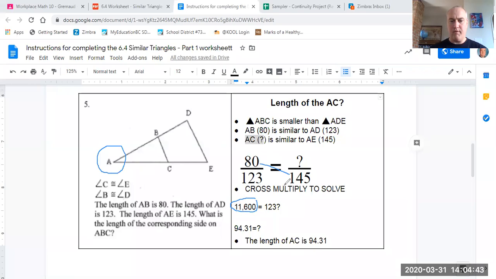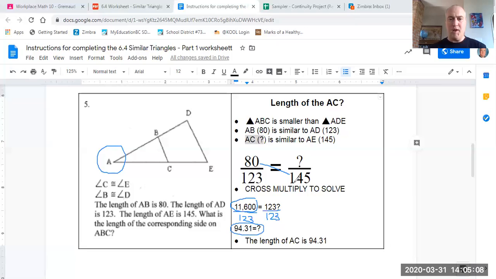We're then going to divide by the leftover number, 123, and we're going to end up with a bit of a decimal value. So when we take 11,600 and divide it by 123, we end up with 94.308 something or other. So I just rounded it to 94.31.